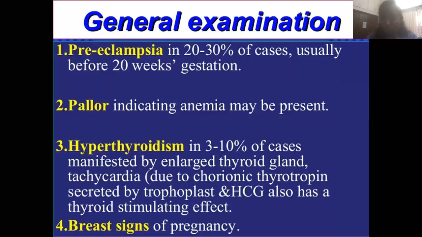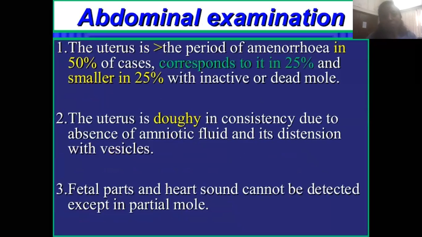So breast signs are going to be there. The uterus is larger than the period of amenorrhea in 50% of cases, that is the incomplete variety. In complete hydatidiform mole it corresponds in 25%, and the uterus is smaller in 25% with inactive or dead mole. The uterus is doughy, an inconsistency due to the absence of amniotic fluid and its distension with vesicles.